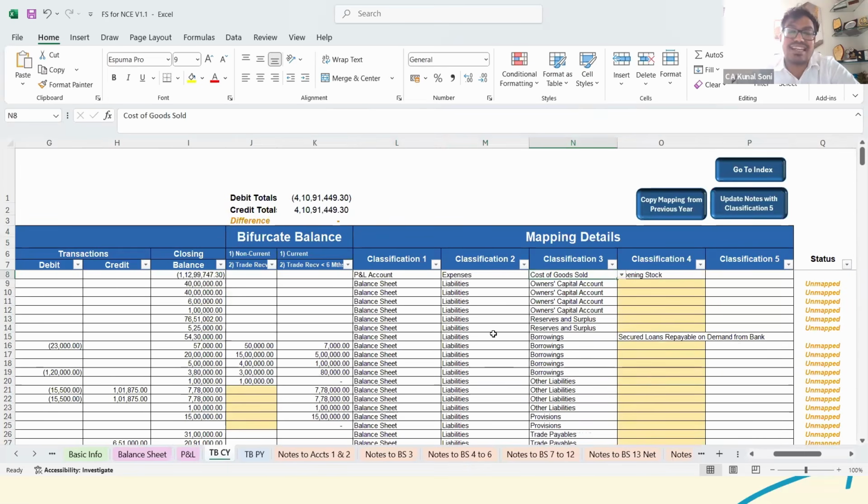Now moving forward, classification 3. They have provided this based on the guidance note that has been issued by ICAI. These are the heads, and you can even look into the drop-down. In general, on the liability side in the balance sheet, these are the heads provided: owner's capital, reserves and surplus, borrowings, deferred tax, trade payables, provisions, other liabilities.